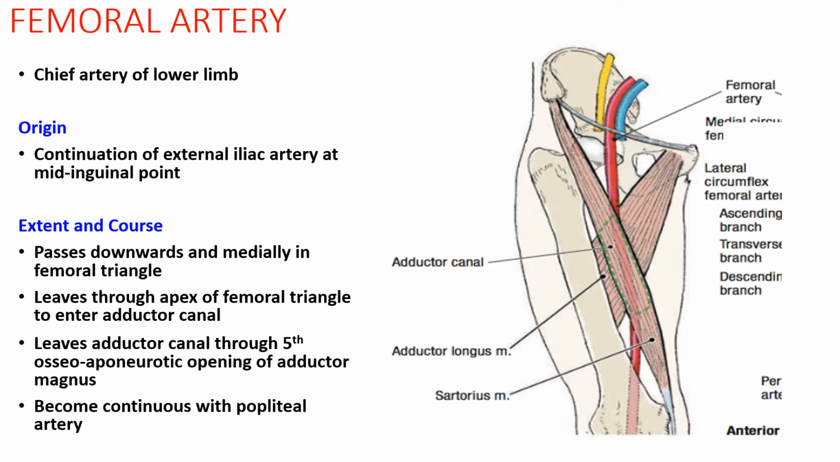Then it runs through the adductor canal and leaves through the osteoaponeurotic opening of the adductor magnus, and then ends by becoming continuous with the popliteal artery. I will discuss its course within the adductor canal once again in the medial compartment of the thigh.